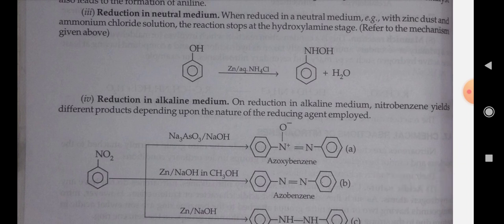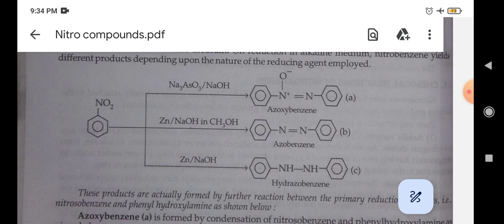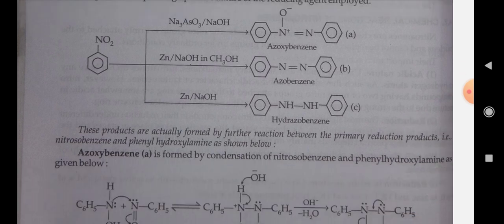Fourth is the reduction in alkaline medium. On reduction in alkaline medium, nitrobenzene yields a different product depending upon the nature of the reducing agent employed. Nitrobenzene, C6H5–NO2, gives hydrazobenzene in the presence of Zn/NaOH, or azoxybenzene in the presence of Na3AsO3/NaOH. These products are actually formed by further reaction between the primary reduction products nitrosobenzene and phenylhydroxylamine, as shown below.